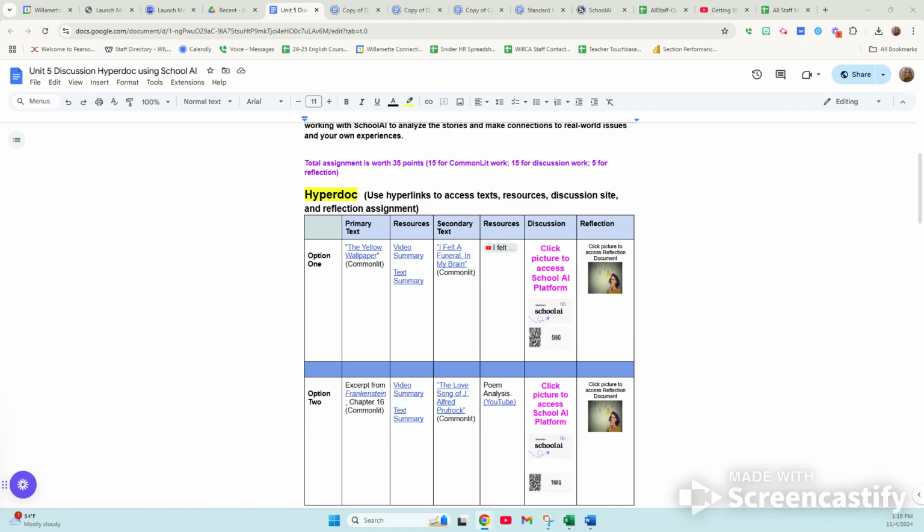The second option is an excerpt from the novel Frankenstein, and this is a very poignant piece in the novel where the creature, who is, by the way, not named Frankenstein, Frankenstein is actually the scientist, if you didn't know that, who created this monster from his own desires to try to recreate life after his mother passed away.